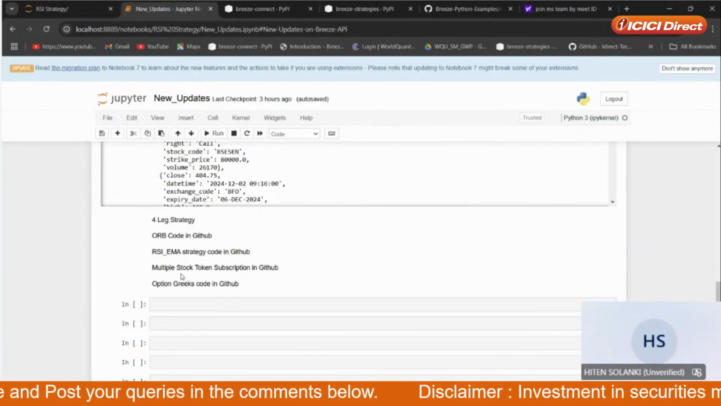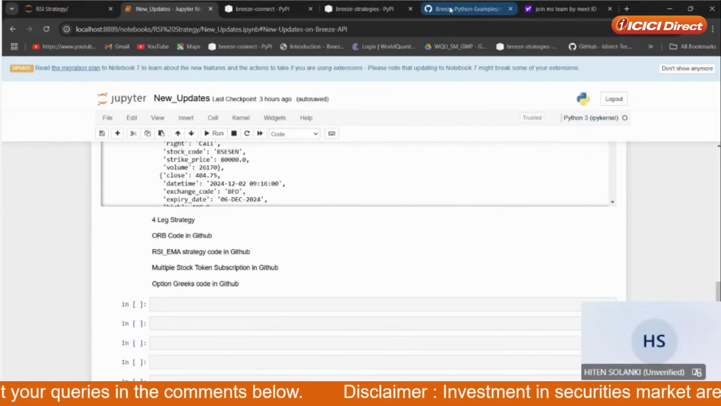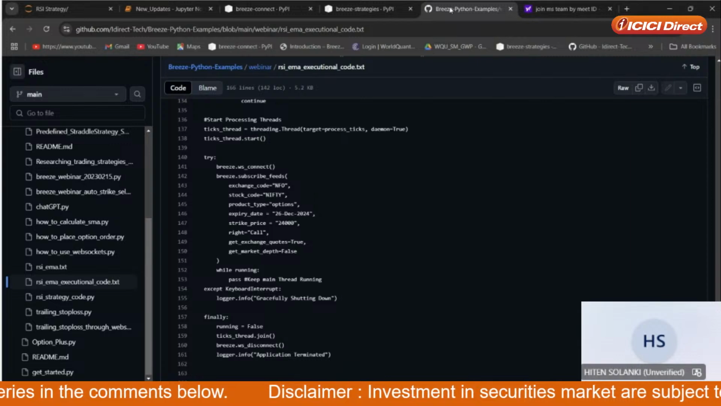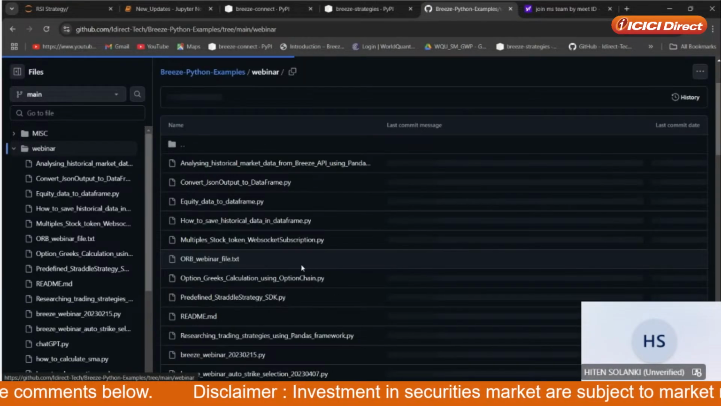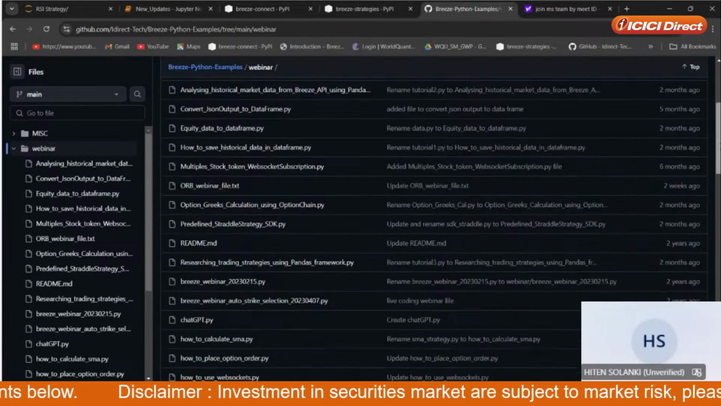Then multiple stock token subscription. So this is the major query which we get. Suppose I want to subscribe to 10 tokens on the basis of live feeds. So how exactly can you do it? That code we have also uploaded on GitHub.